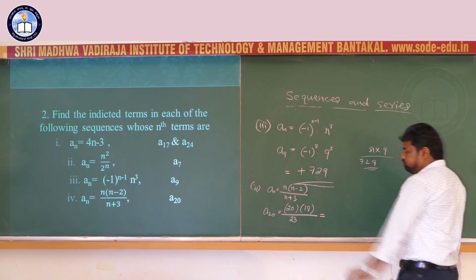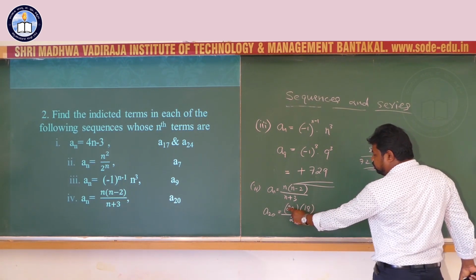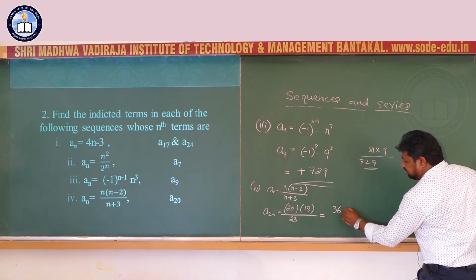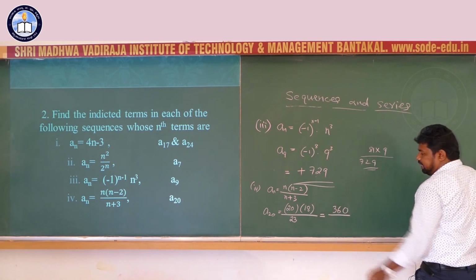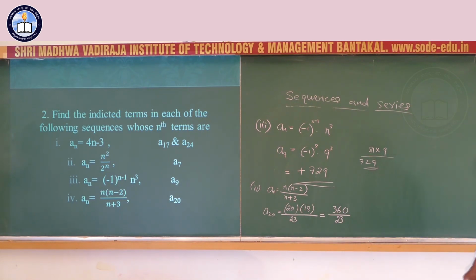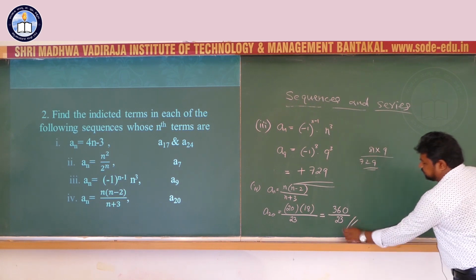That is equal to 18 into 20, 360 by 23. 360 divided by 23. That's enough.